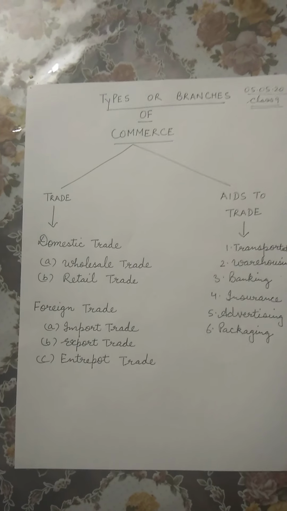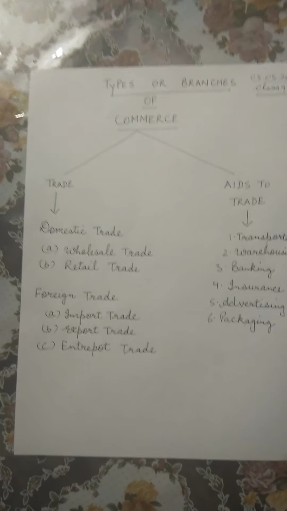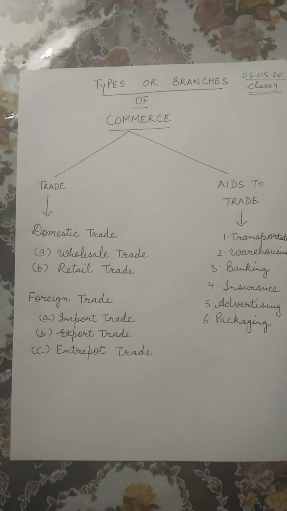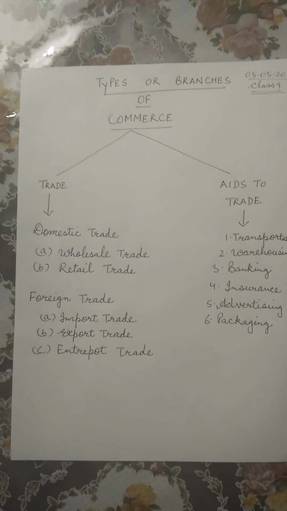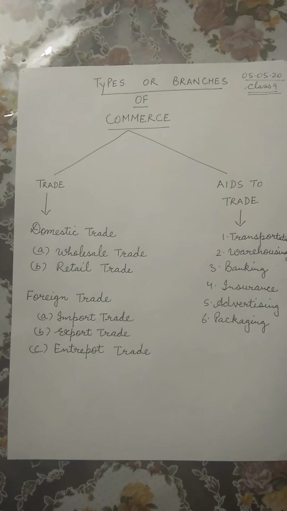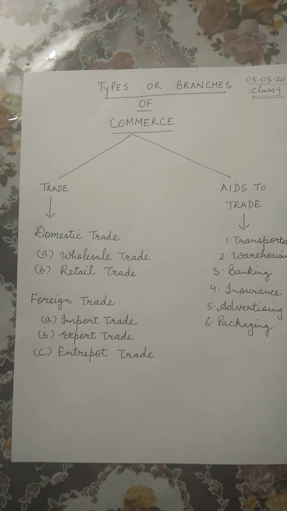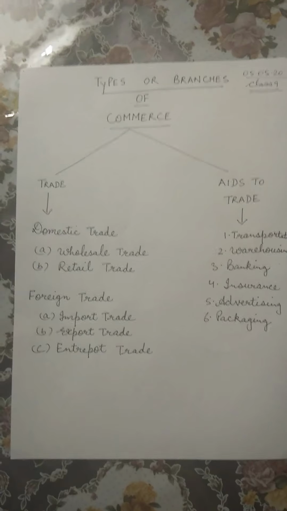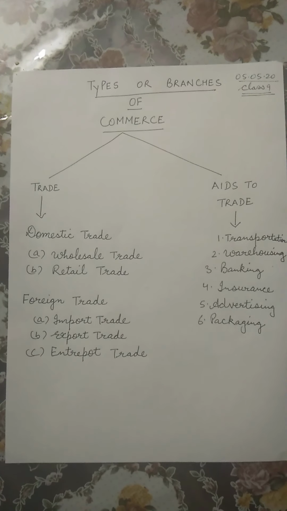Say India and USA are trading, they are doing business, they are involved in the exchange of goods and services. So they are two different countries. So this is external trade or foreign trade. In this type of trade, children, the seller and the buyer are at different locations, different countries.